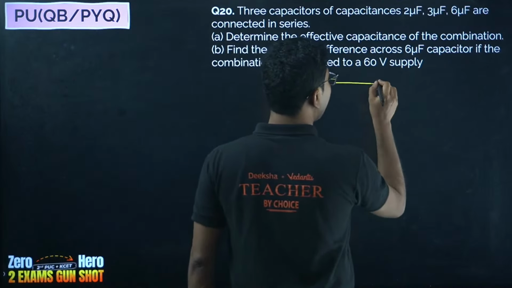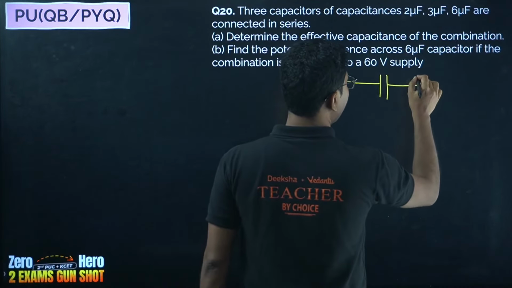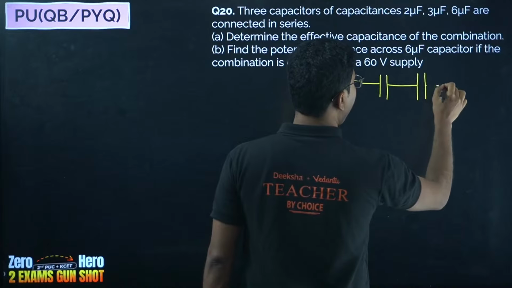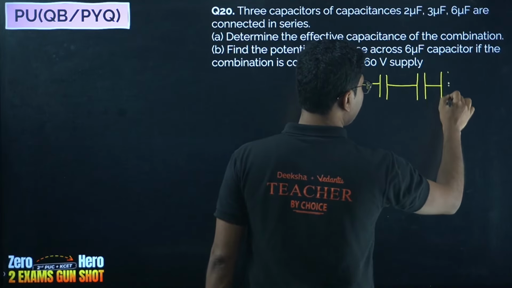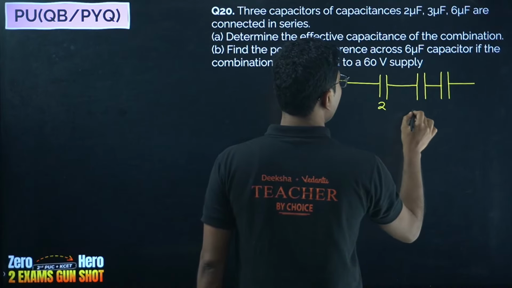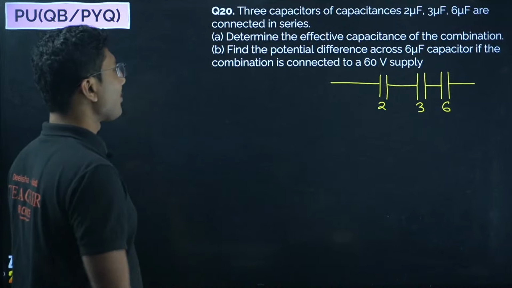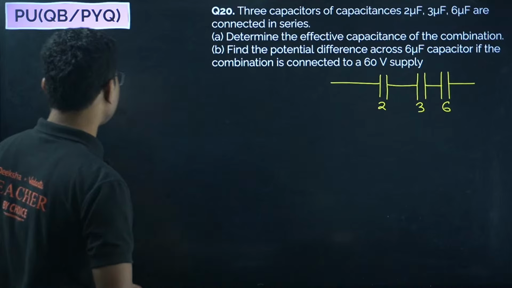So here we have a 2 microfarad, a 3 microfarad and 6 microfarad. They are connected in series. First we have to calculate the effective capacitance of the combination.